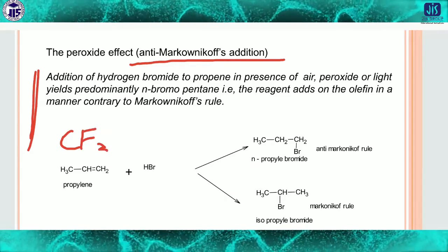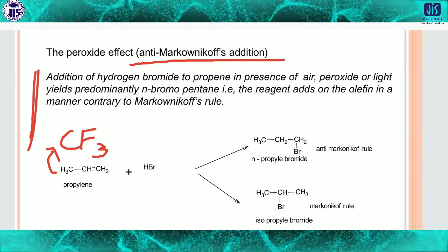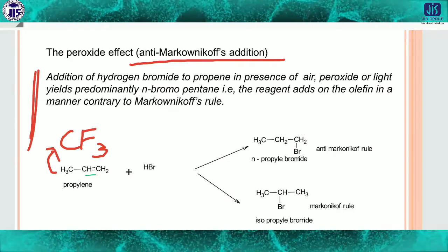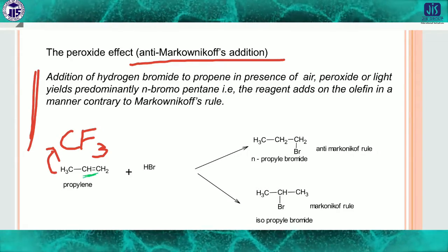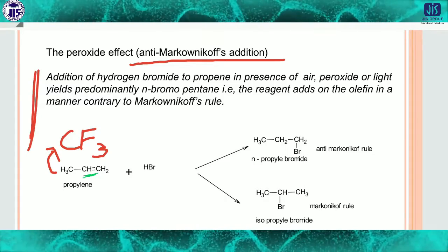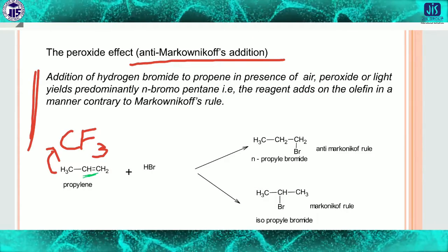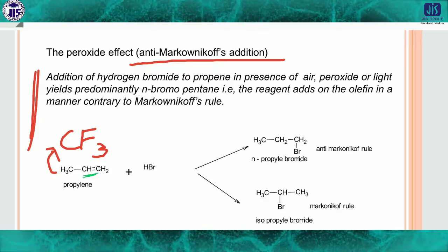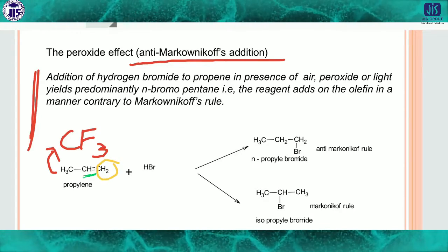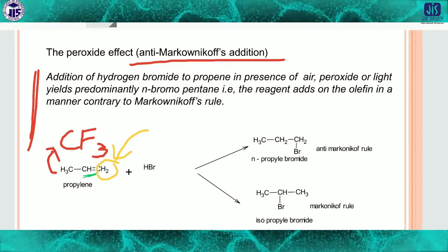When does it happen? Suppose if it is more substituted, like if there is a group like CF3, so in place of CH3, if CF3 is attached to the carbon, then what happens? This carbocation will not be produced, because the CF3 group has a minus I effect, isn't it? So if the CF3 group is attached instead of the CH3 group, the CF3 group attracts the electron density, so obviously the carbocation will not be stable. Then what happens? The carbocation will form on this carbon and the anion will attach to this carbon. That means it is the anti-Markovnikov addition.